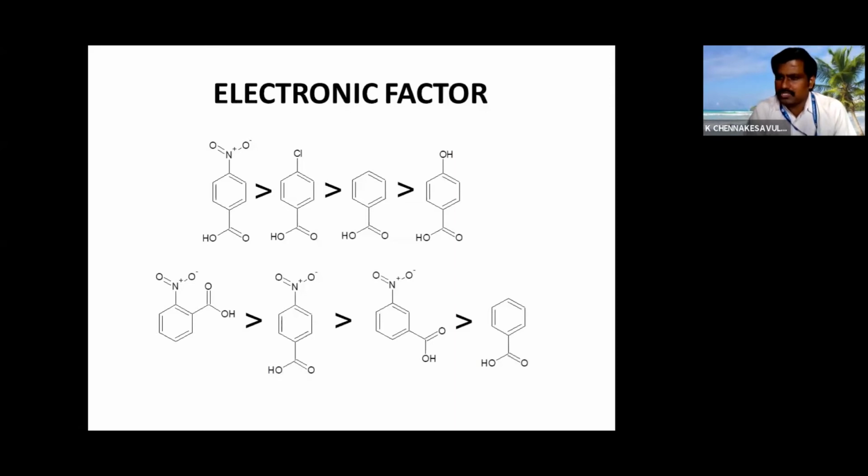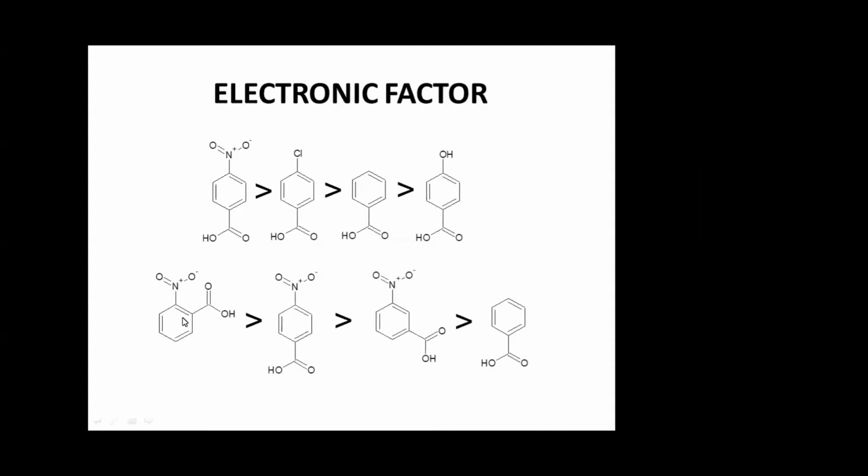That means electron density will decide the reactivity or the properties of these molecules. You see the presence of these nitro, chloro, and hydroxy groups. These are withdrawing groups. Here, a donating group. We know very well.